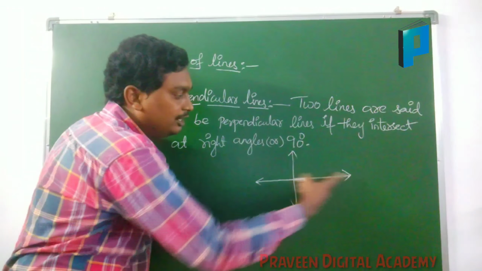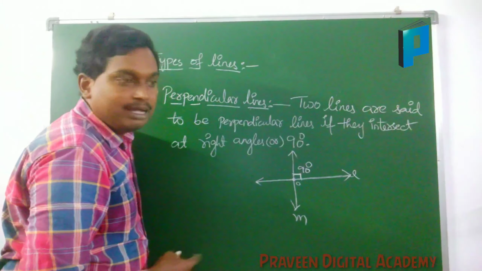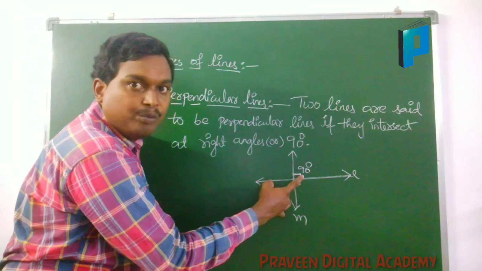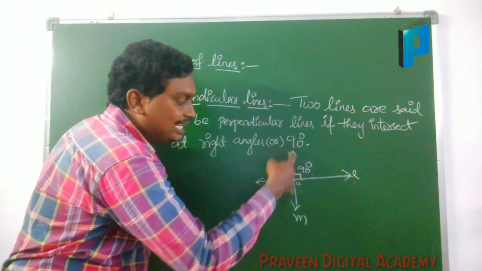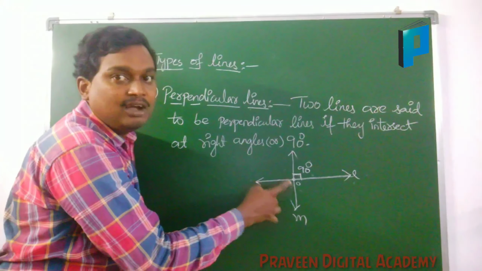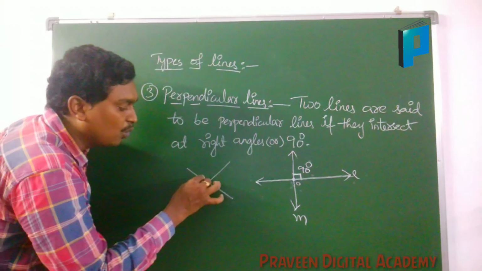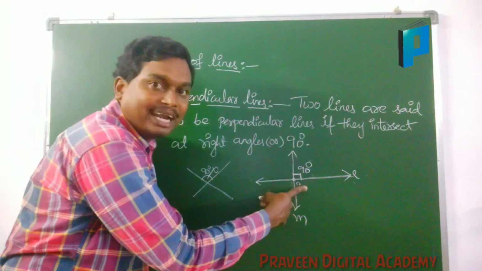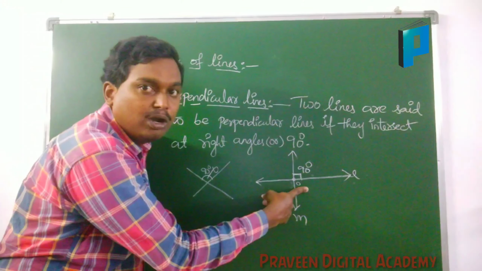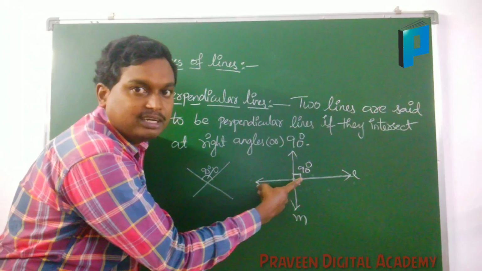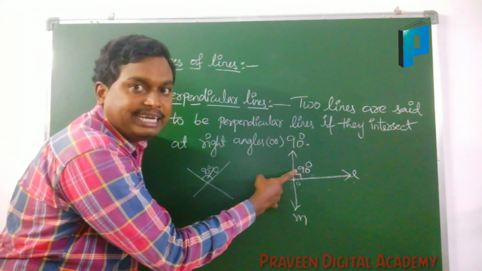Let us take this is the line L, this is the line M. Both are intersecting at one point with an angle of 90 degrees. And we can say these perpendicular lines are also intersecting lines. But for intersecting lines, there is no rule to have 90 degrees, whereas perpendicular lines must have 90 degrees between the two lines.